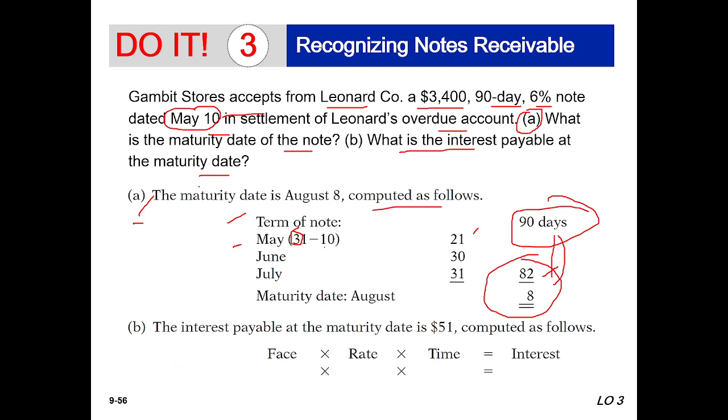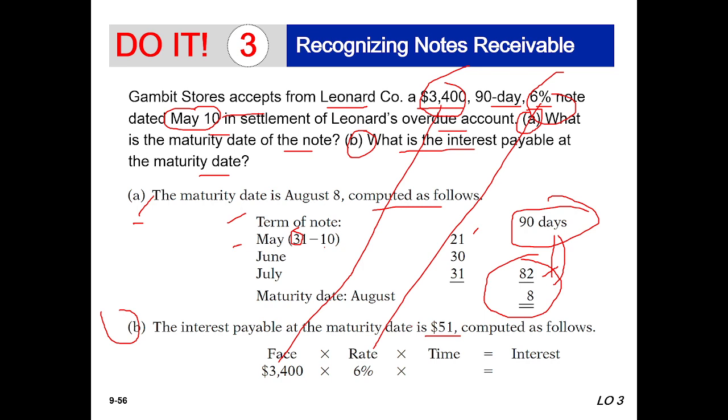Second one, B: what is the interest payable at the maturity date? Interest payable at maturity date is $51. How do we calculate it? Face value is this figure, the rate of interest is 6%, and the time is 90 days. 90 days divided by 360, so the interest will be $51.